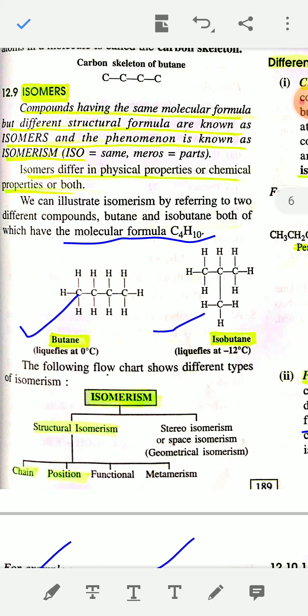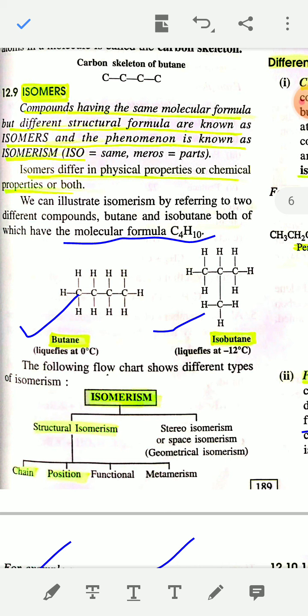In this video, I am going to discuss isomerism in organic compounds. So first, what is an isomer? Isomers are compounds having the same molecular formula but different structural formulas. So compounds having the same molecular formula but different structural formulas are known as isomers, and the phenomenon is known as isomerism.